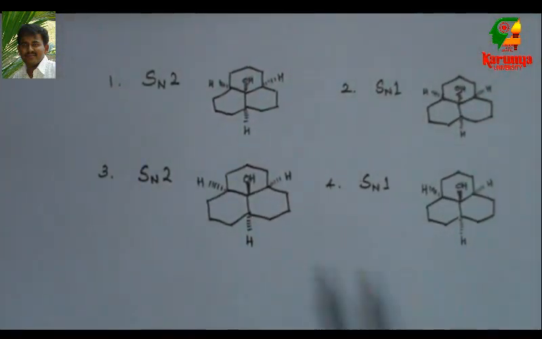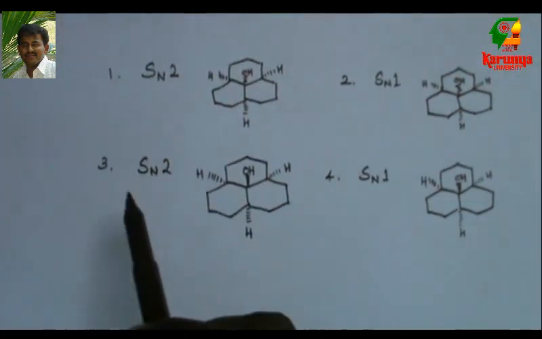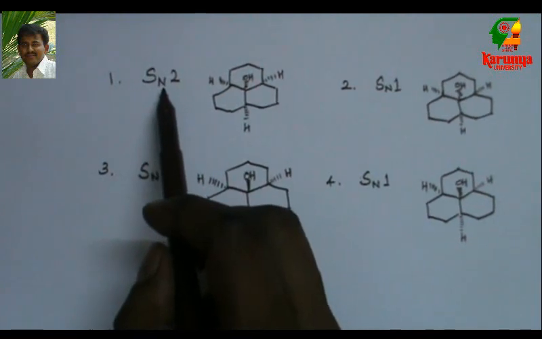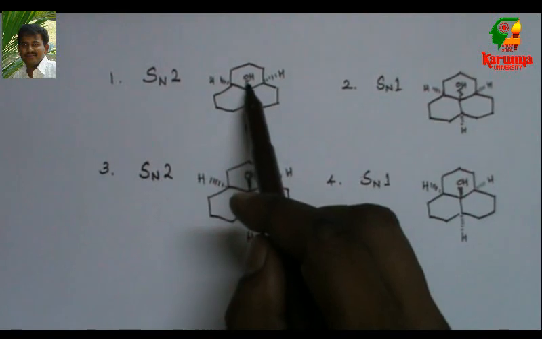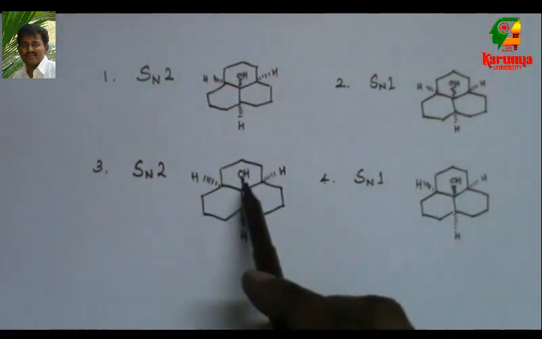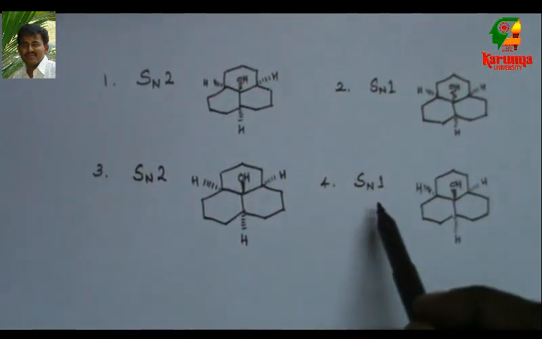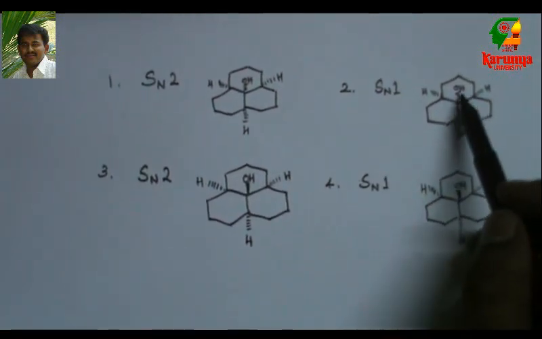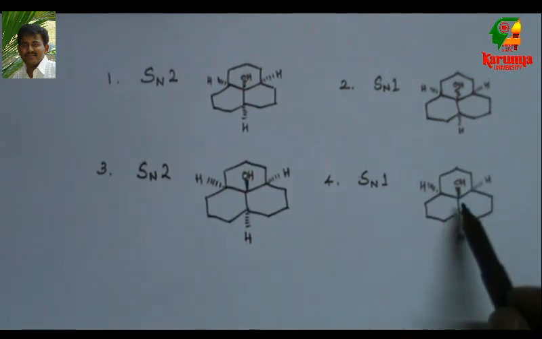The given options are here. First and third, it is SN2 mechanism, and the product, the OH, here it is thin line, here it is thick line. Second and fourth, they are SN1 mechanism, and the product, it is racemic mixture here, and here it is thick line.